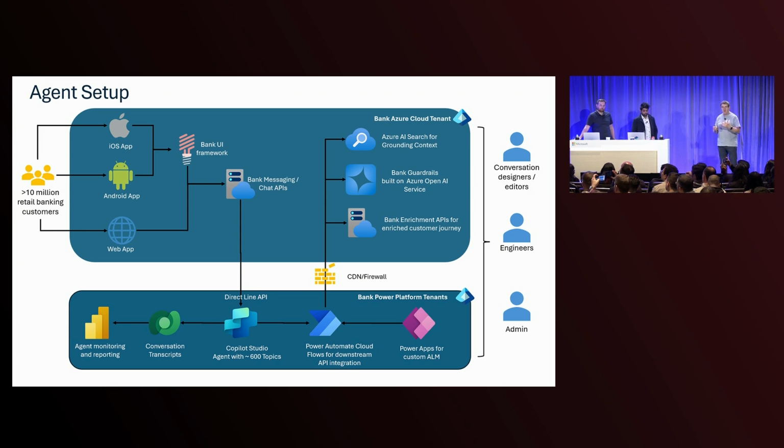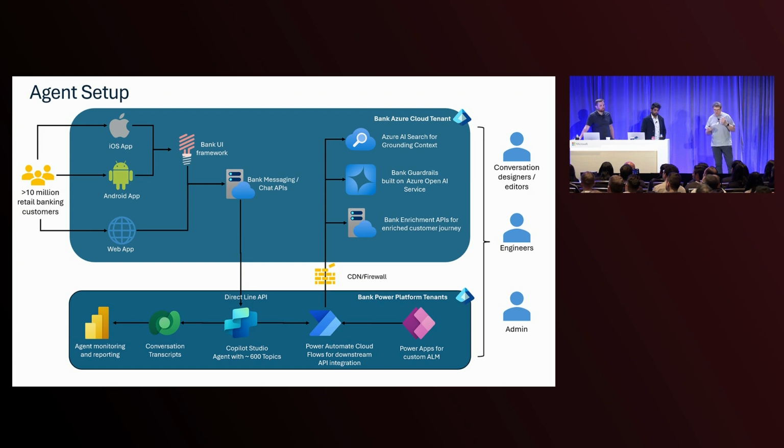It might be to call the bank's specific guardrails to make sure that when we're sending information back to the customer, it complies with their requirements around things like tone, or whether or not it's giving financial advice and those sorts of things. Things that aren't necessarily built directly into the system's guardrails. So the bank needs to be able to provide their own. Or whether it needs to go back and talk to the APIs for things like balance or stopping a card or whatever else happens to be. So that's all done at the moment through a Power Automate call, which goes back through the firewall.